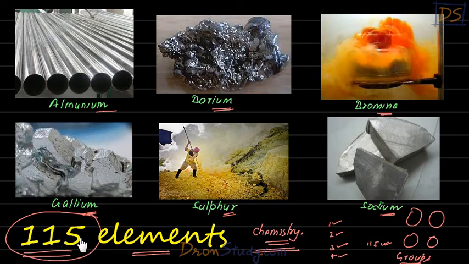Not exactly the same, but slightly similar. They will all be put in one group, right? Then other elements which have slightly similar properties will be kept in another group. Like that, many groups are made, and then those groups are studied, right, students? So that is what we are going to see in this chapter actually.